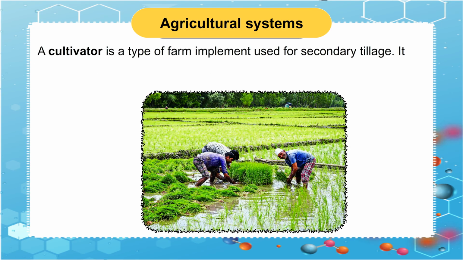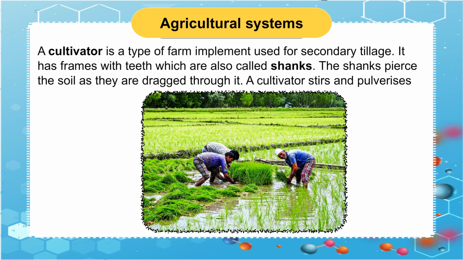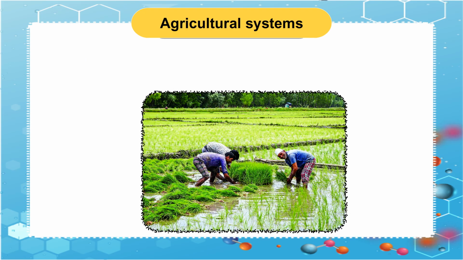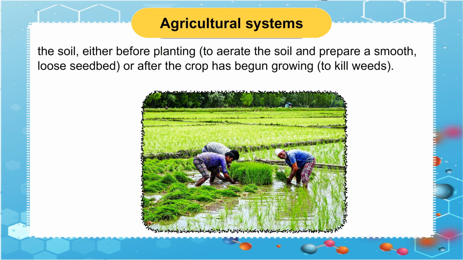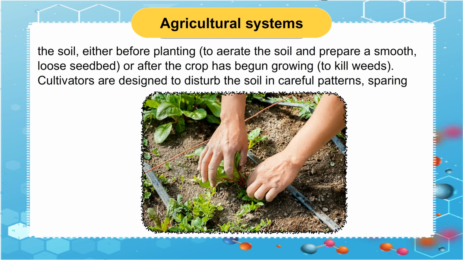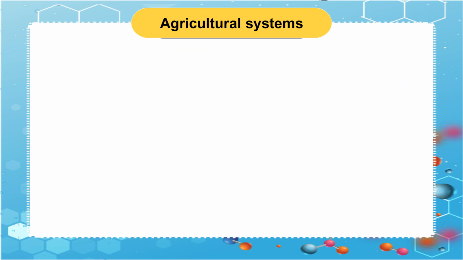A cultivator is a type of farm implement used for secondary tillage. It has frames with teeth, which are also called shanks. The shanks pierce the soil as they are dragged through it. A cultivator stirs and pulverizes the soil, either before planting, to aerate the soil and prepare a smooth, loose seed bed, or after the crop has begun growing, to kill weeds. Cultivators are designed to disturb the soil in careful patterns, sparing the crop plants but uprooting the weeds.